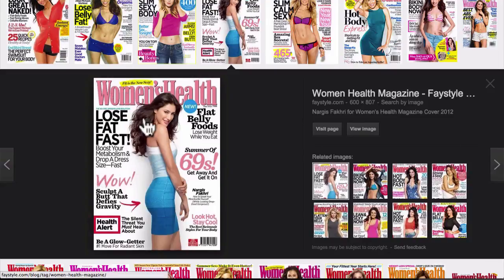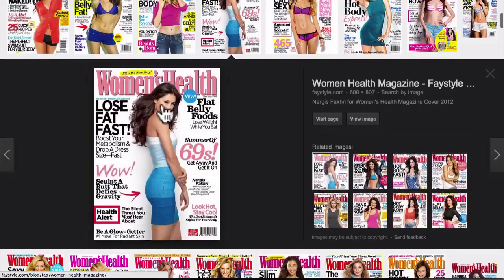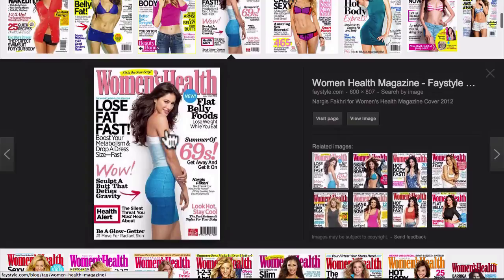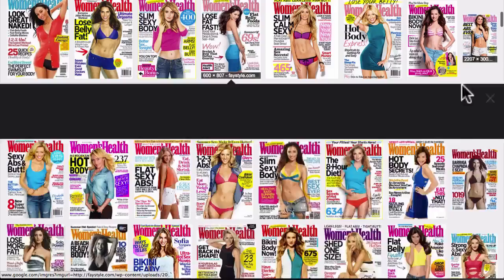And then do you see how, again, if you're in the weight loss niche, this woman is wearing something very conservative, right? She's not completely naked on here or wearing a really skimpy bathing suit. This kind of stuff is what women respond to really well. They don't feel as threatened by it. So if you're in the weight loss niche, I would recommend you do something like that as opposed to showing lingerie.